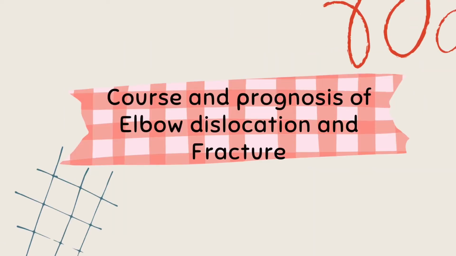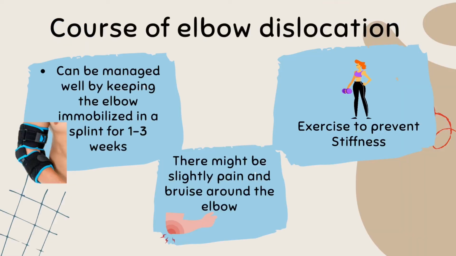Now we will look into the cause and prognosis. For cause of elbow dislocation, the elbow can be managed well by keeping it immobilized for 1 to 3 weeks with exercises to prevent stiffness. Besides, there is also pain and swelling around the elbow during the recovery.